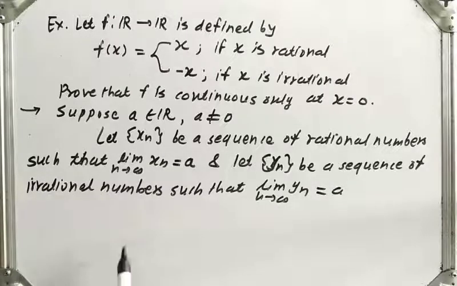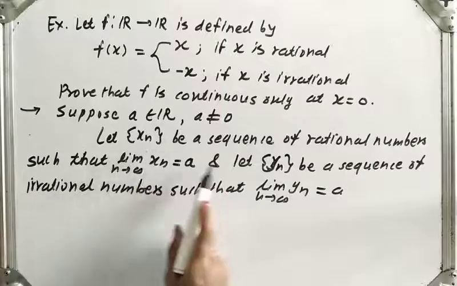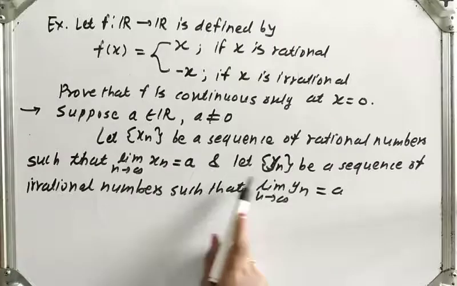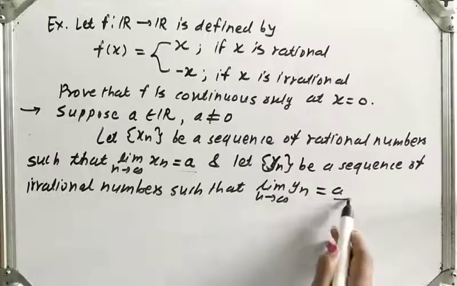Means what? We have taken two sequences, the first a sequence of rationals, the second a sequence of irrationals, both converging to the same limit a.